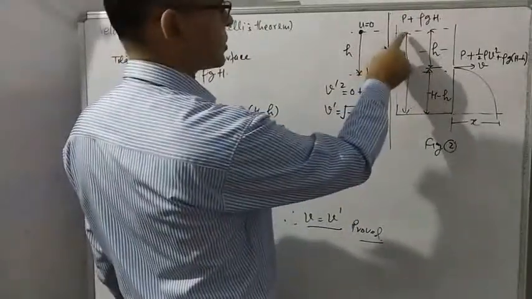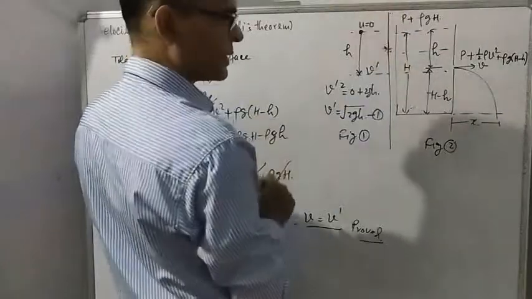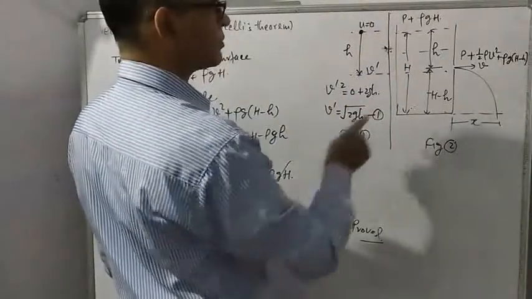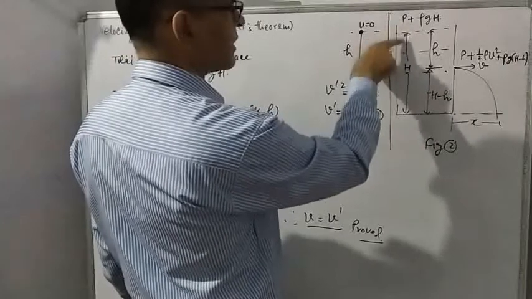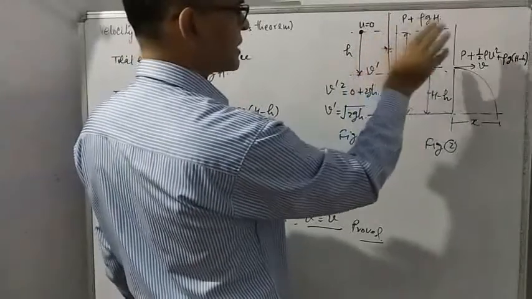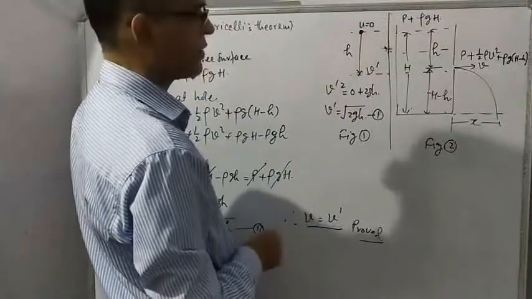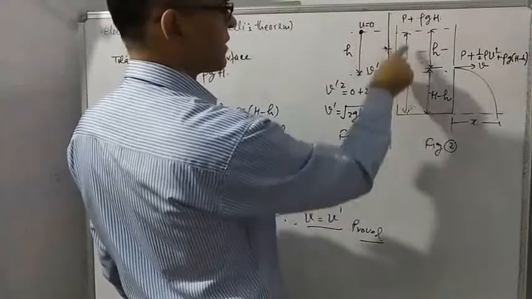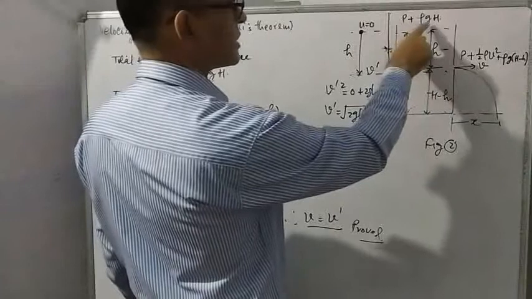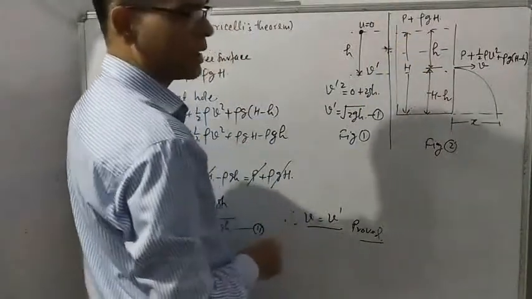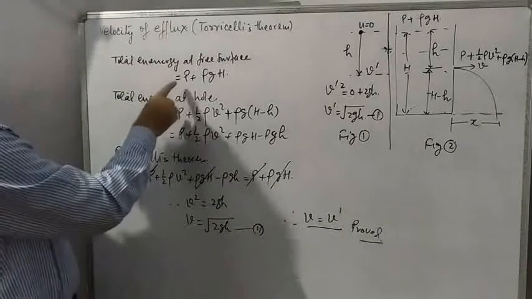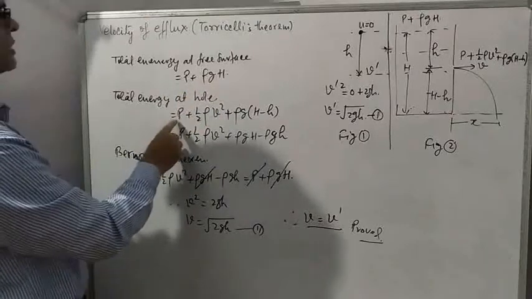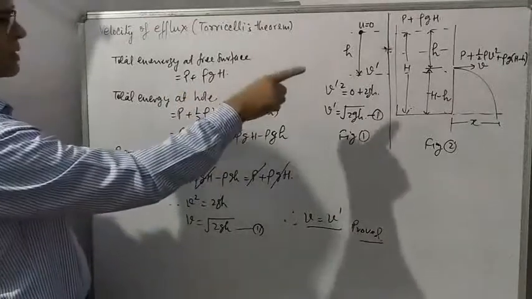When liquid is flowing through the hole, the free surface is gradually coming down, and this free surface also is exposed to atmosphere. So pressure energy is equal to P, atmospheric pressure. Since speed of this free surface is much smaller than the speed of efflux, kinetic energy is neglected here, not written, and height of free surface is capital H, so potential energy is rho g H. So total energy at free surface is P plus rho g H, and total energy at the hole is this much, already explained.